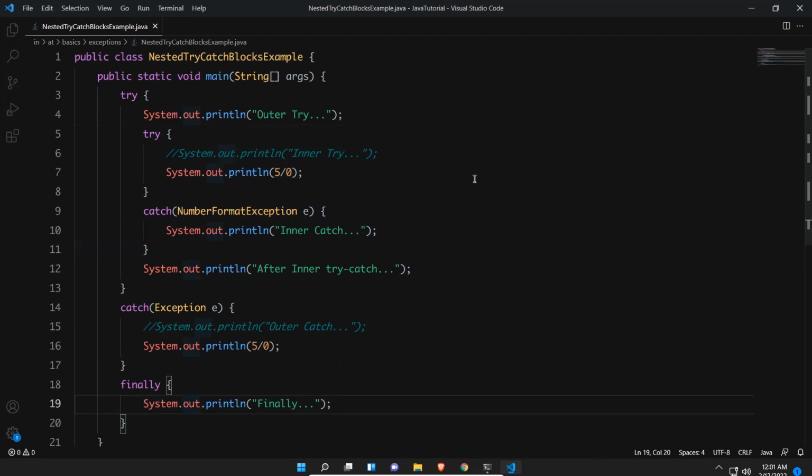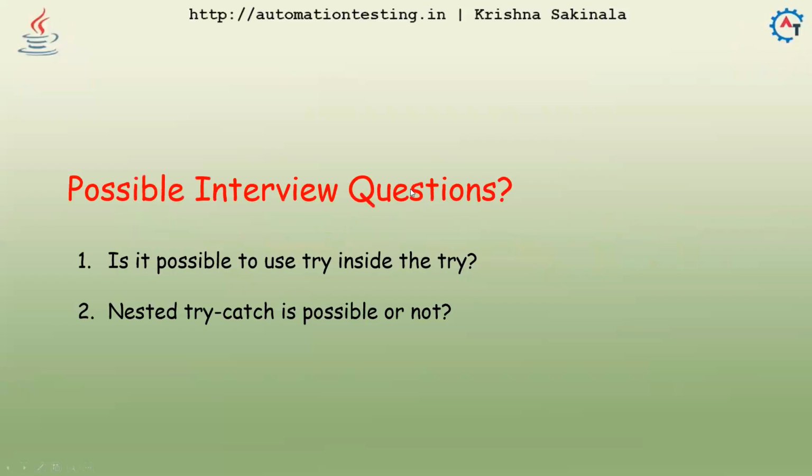That's all in this video. What could be the possible interview questions from here? Is it possible to use try inside the try? Yes, we can do that, as we just saw. Is nested try catch possible or not? Yes, it is possible. You can put the nested try in the try, in the catch, and in the finally also.